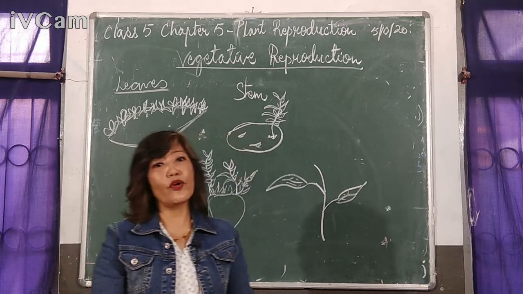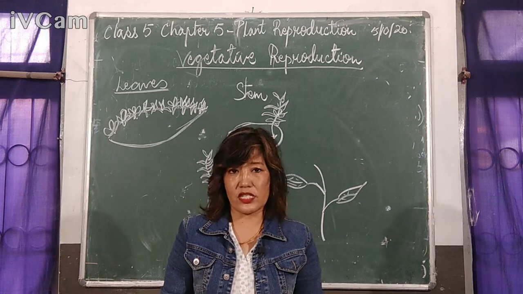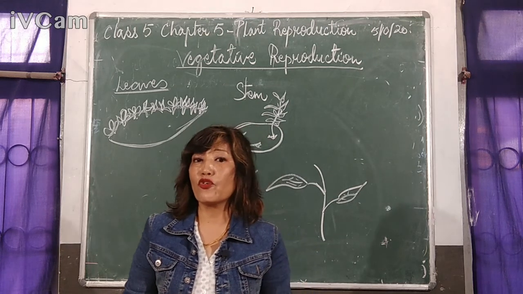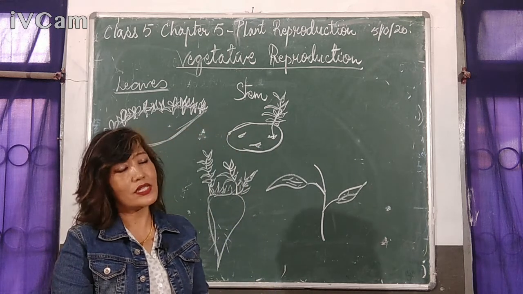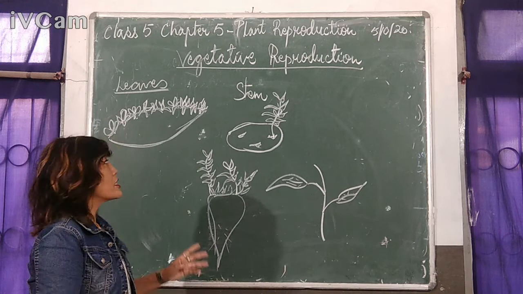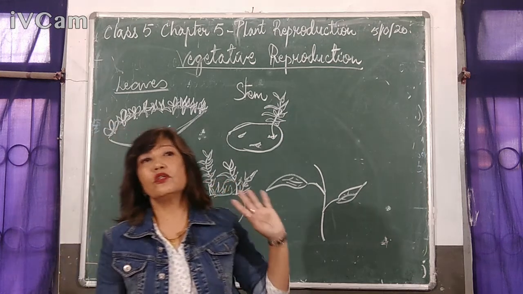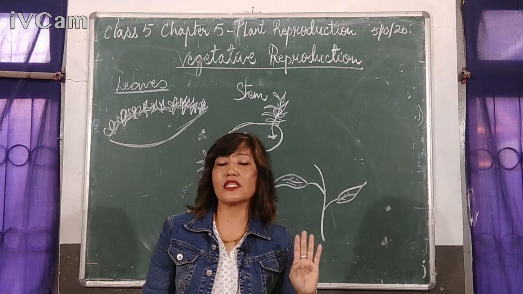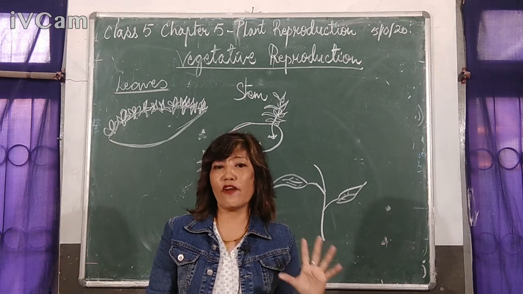So now we are going to discuss how the new plant grows from the leaves, how the new plants grow from the roots, from the stems. So that we are going to discuss. So the first one is growing plants from the leaves. All right. Now the most common example of this category is bryophyllum, leaves of bryophyllum.